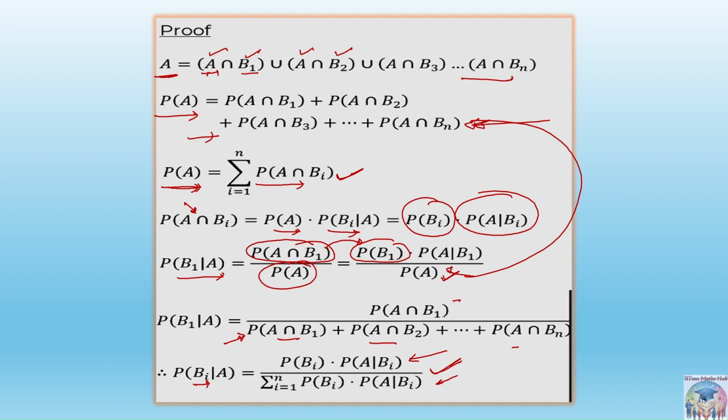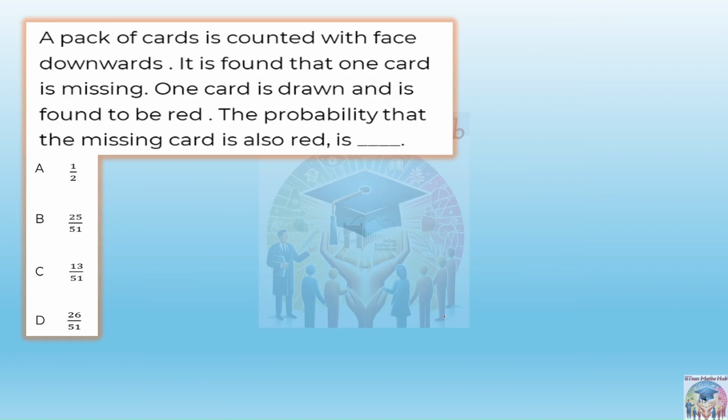So let's go for a question from this topic, so that this will be clearer. The next question is: a pack of cards is counted with faces downwards. The deck of cards is there, we cannot see the face. It is found that one card is missing, so total cards are 51. One card is drawn and is found to be red. Find the probability that the missing card is also red.